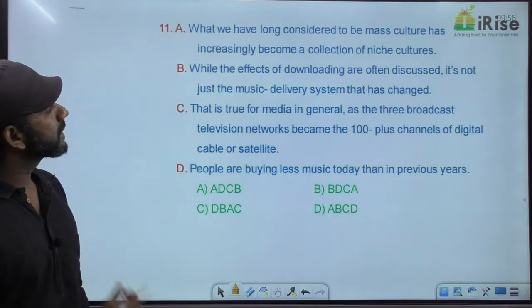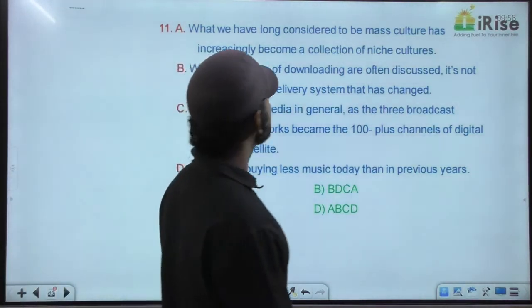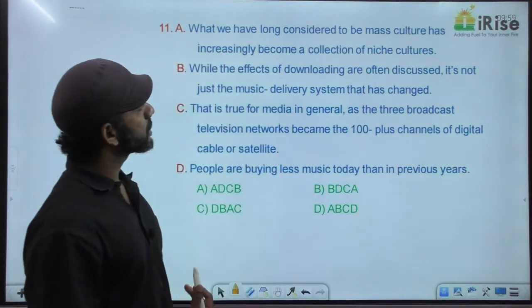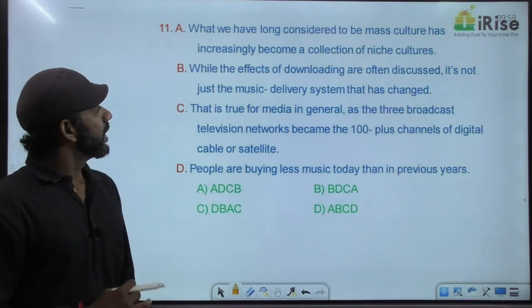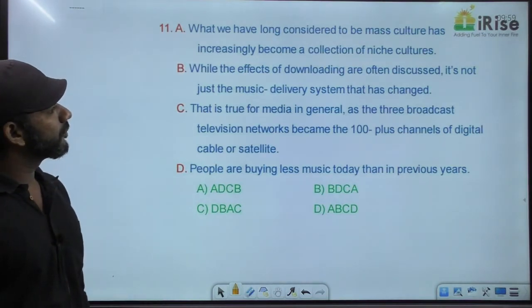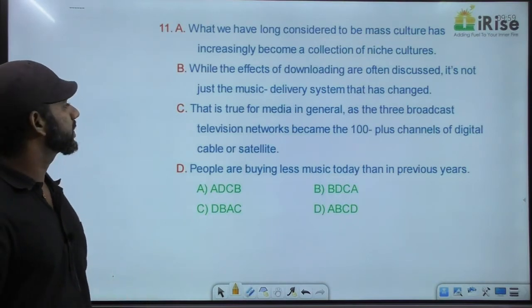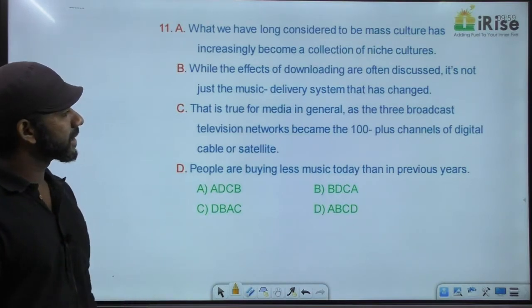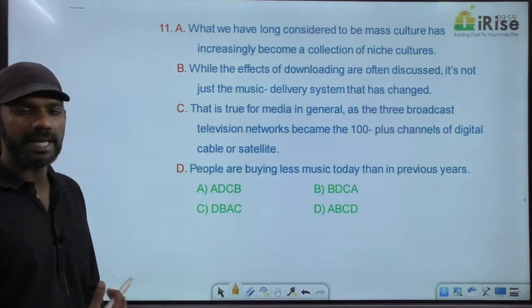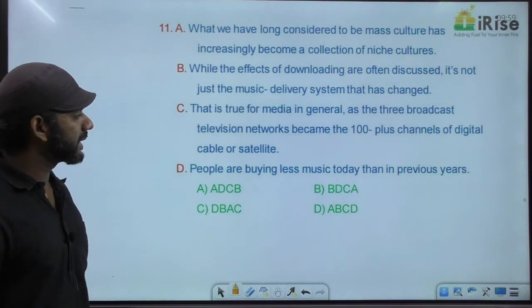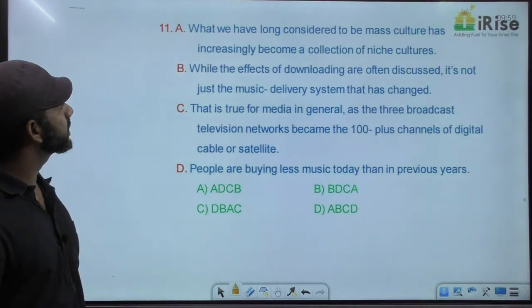What we have long considered to be mass culture has increasingly become a collection of niche cultures. While the effects of downloading are often discussed, it's not just the music delivery system that has changed. That is true for media in general, as the 3 broadcast television networks became the 100+ channels of digital cable or satellite. People are buying less music today than in previous years.